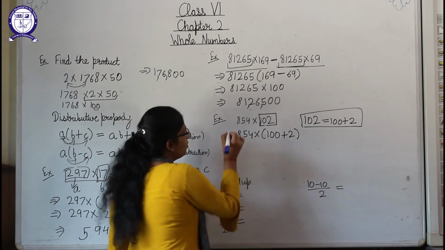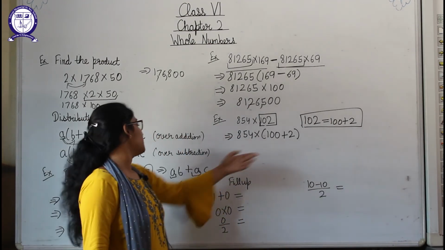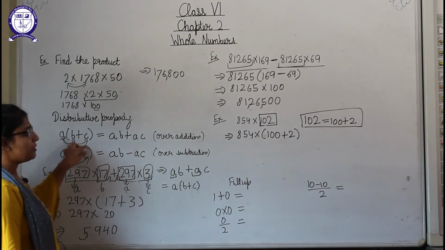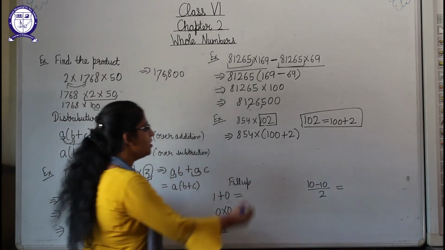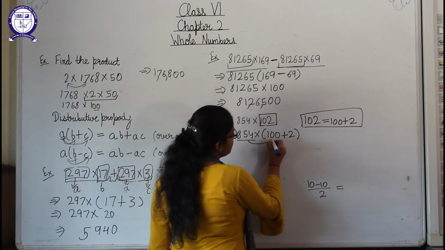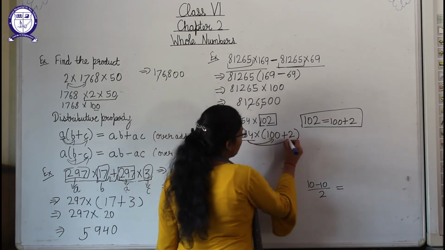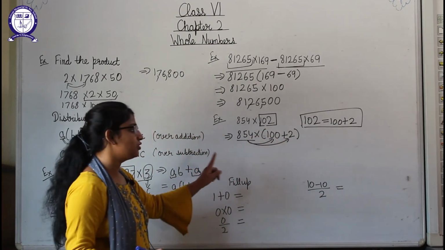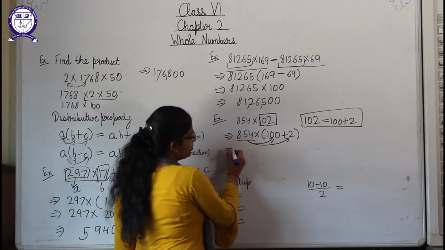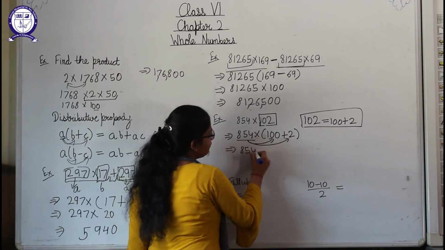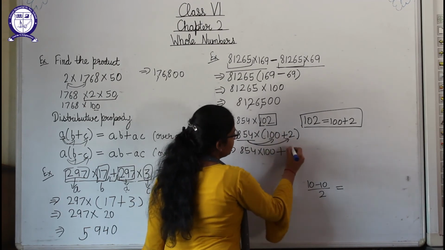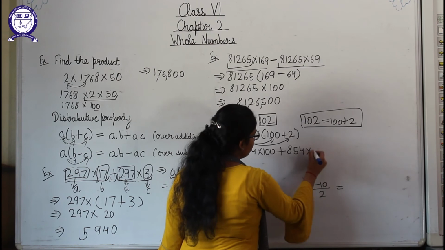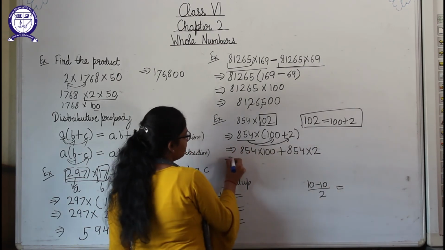Now what will we do? This is an expression in the form A into B plus C. So we will write it as AB plus AC. Means we will multiply 854 with 100 and we will multiply 854 with 2. So what will we be getting, students? 854 into 100, then plus sign, then 854 into 2. Okay, these two will be the expression.